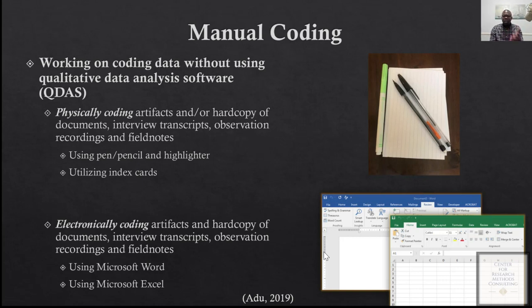Also, you can do it electronically by using Microsoft Word or Microsoft Excel to do the analysis. In this course, I'm going to show you how to use Microsoft Word to do the qualitative analysis. So these are the 2 ways of analyzing your data if you want to manually code your data.